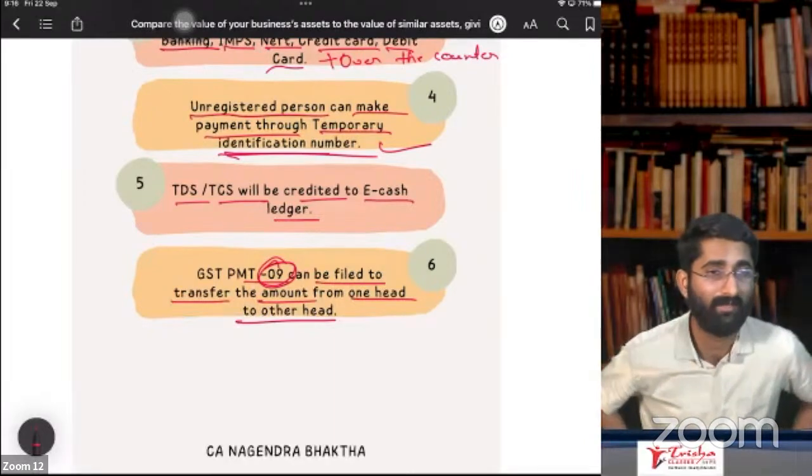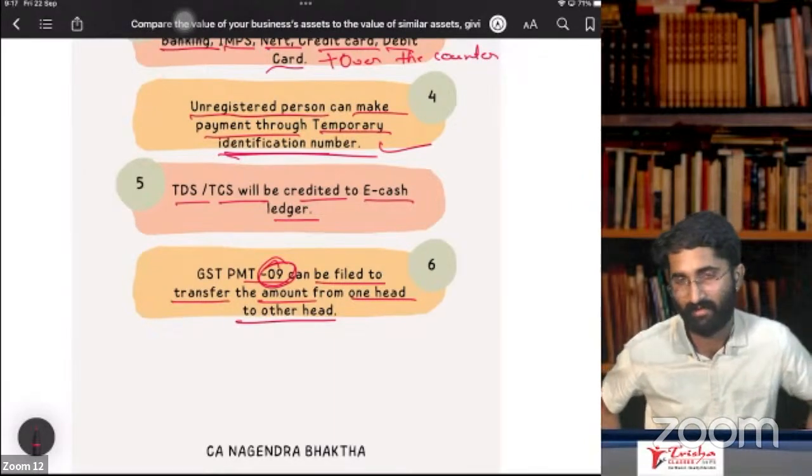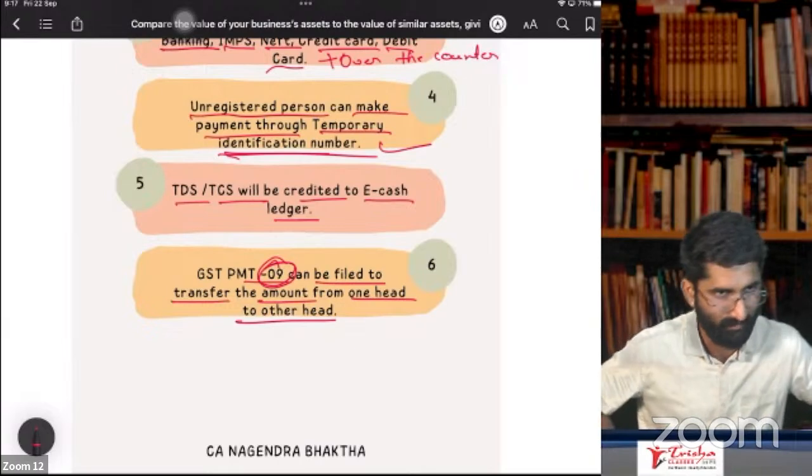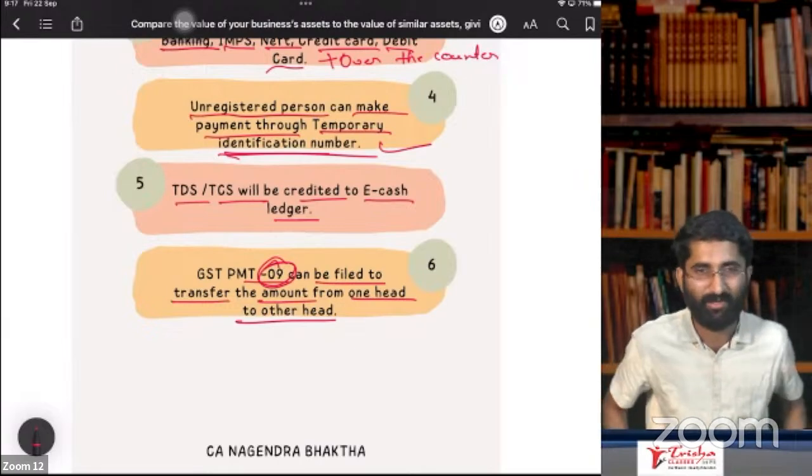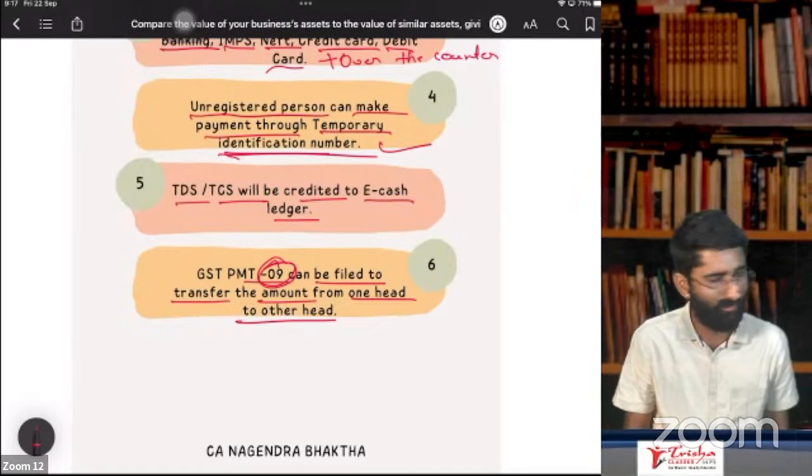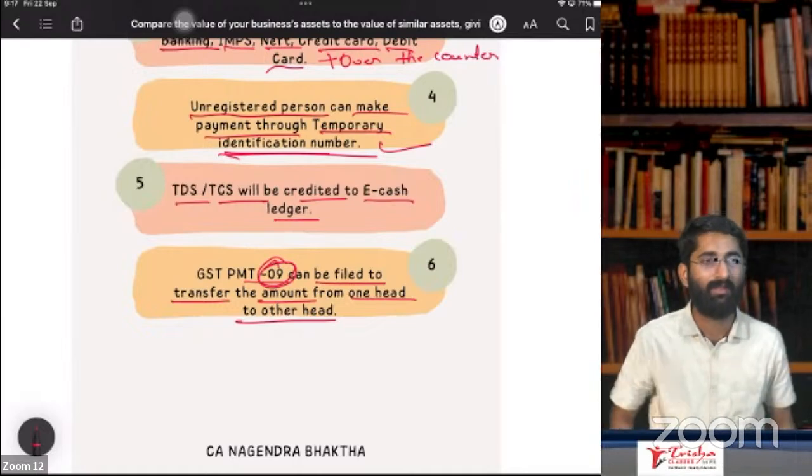Sir, what about the exemption and return chapter? I'll record the video and I'll put it on YouTube. Don't worry. As soon as possible. So tax audit is going on. As soon as possible, I'll do it and I'll put it on YouTube.